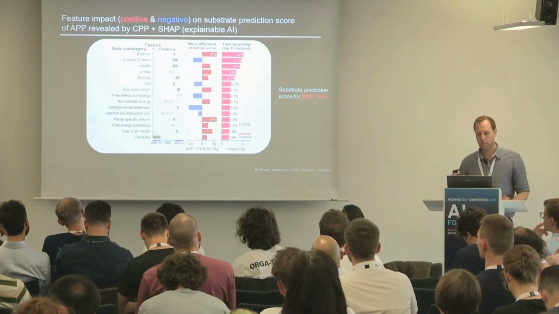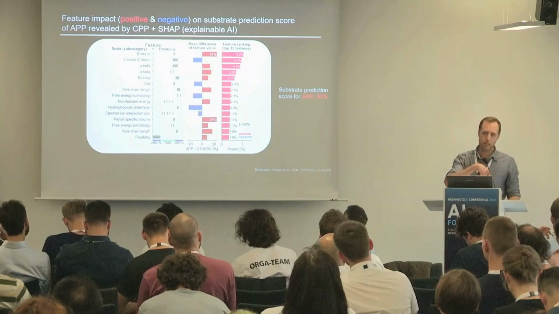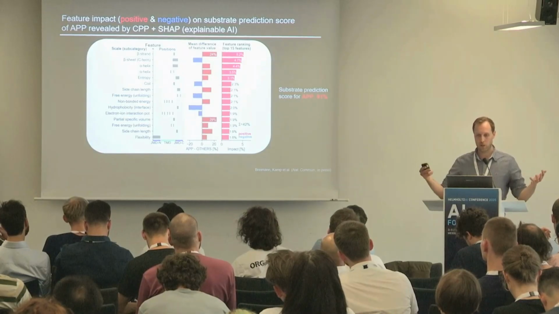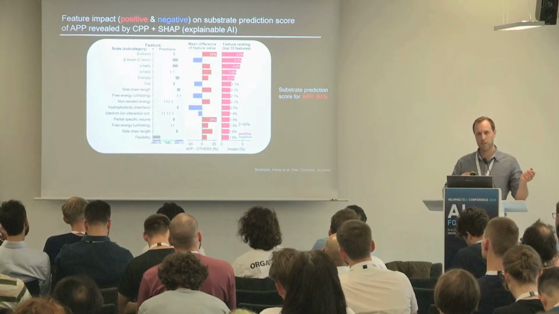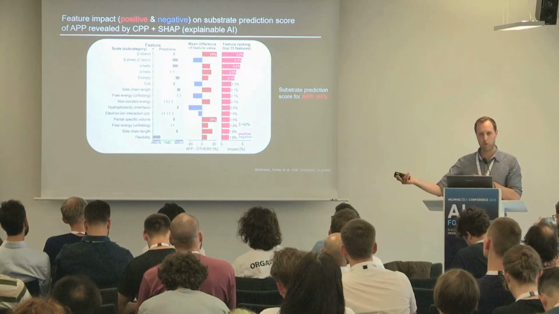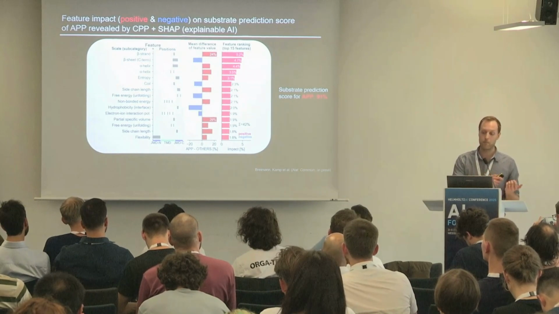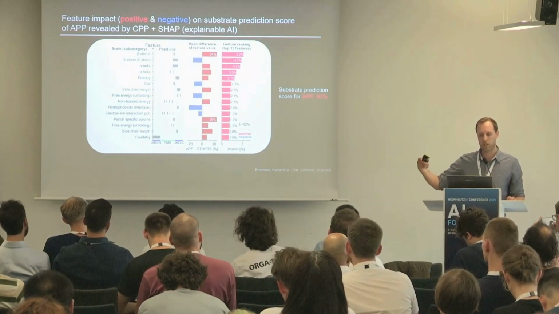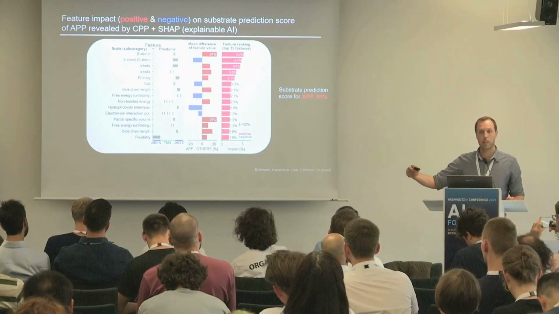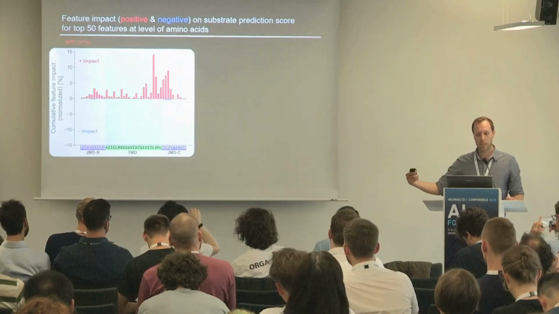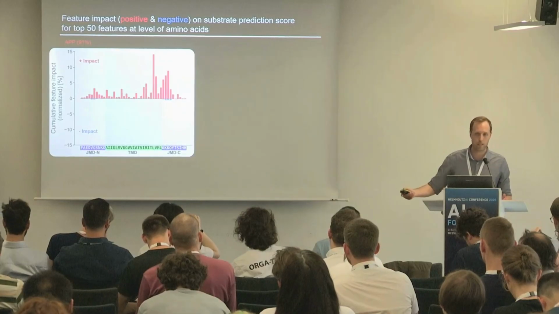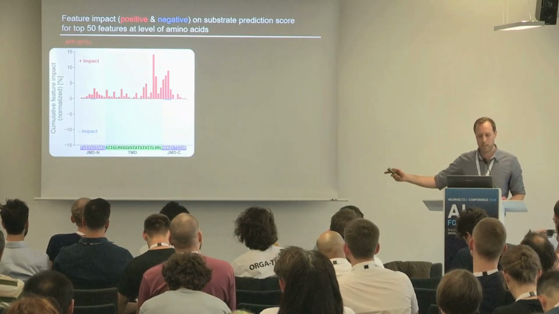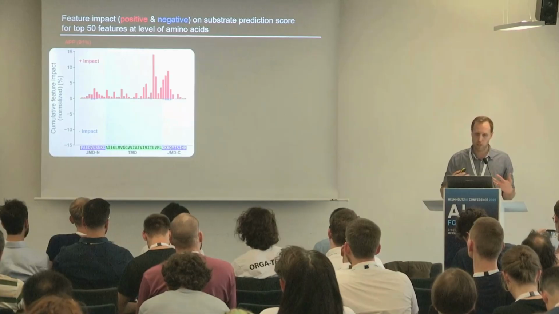So lastly, I wanted to combine the CPP feature concept with SHAP. So we heard about SHAP. Instead of feature importance, you get feature impact, which can be positive, indicated in red, or negative, indicated in blue. We can see the high prediction score of APP can be explained by the positive impact of all its features. We can now map this to the sequence of APP, and there you can see that the TMDC anchor and the cleavage site show the strongest positive impact.